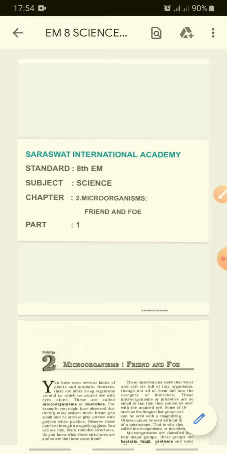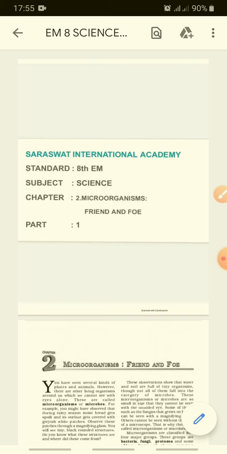Friend and foe, what does it mean? Friend means microorganisms as a friend are helpful, and foe means enemy. At the same time, microorganisms can cause many diseases in the human body or any living organism. So let's start with the chapter, microorganisms as a friend, how they are useful, and there are 4 types of microorganisms that we will be learning.